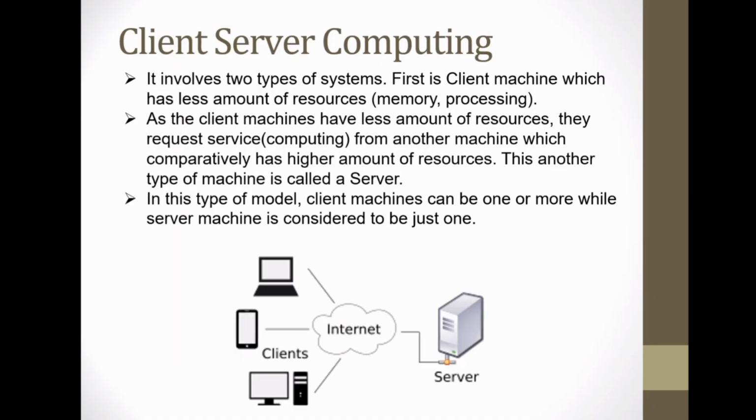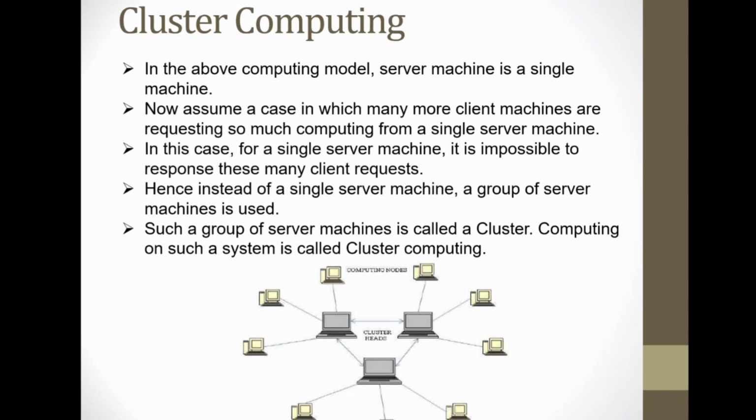This is called client server computing, right? Multiple clients take service from one bigger machine with higher resources. This is a client server architecture, and computation over it is called client server computing. Then the next term is cluster computing.